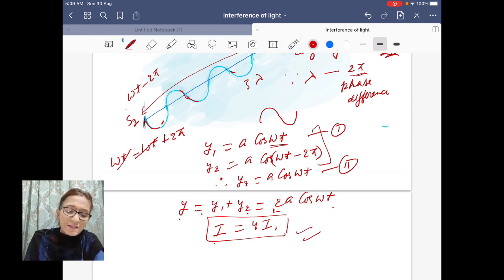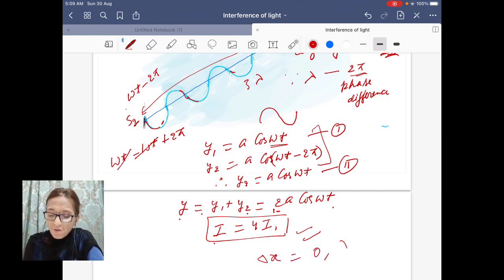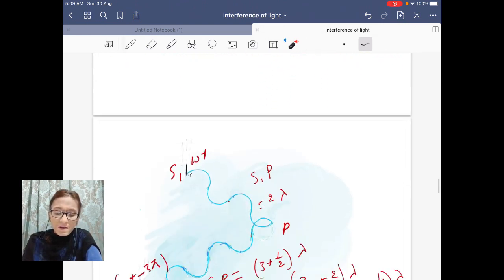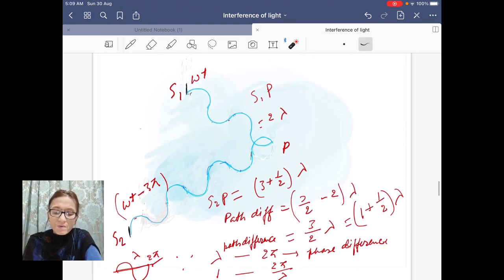So in the cases when the path difference delta x is equal to 0, lambda, and similarly if you take more cases, 2 lambda, 3 lambda, you will have intensity 4 times the intensity due to a single wave. So here maxima is formed.